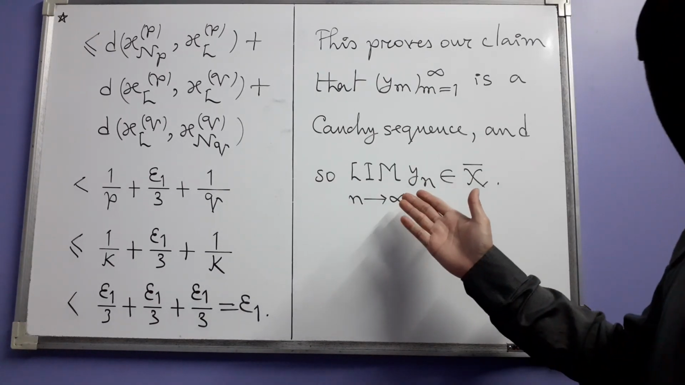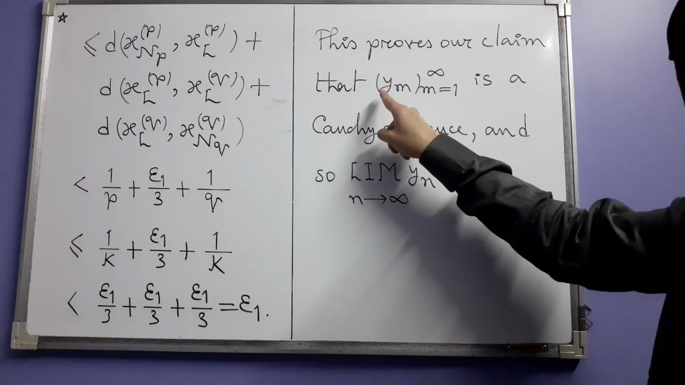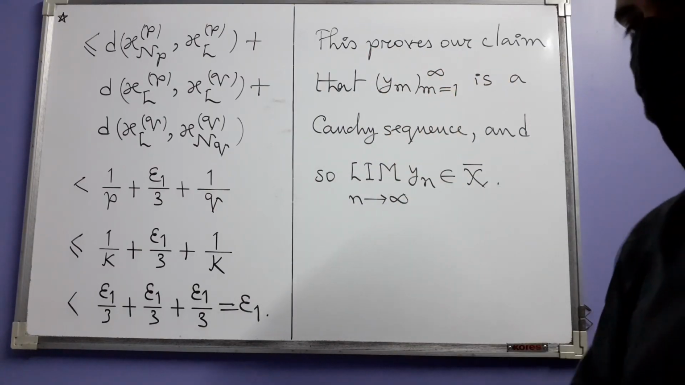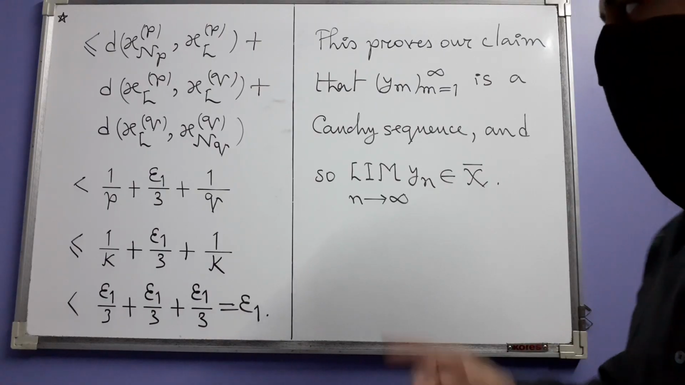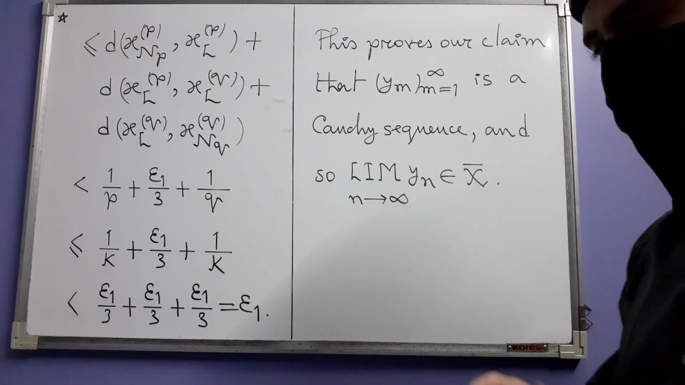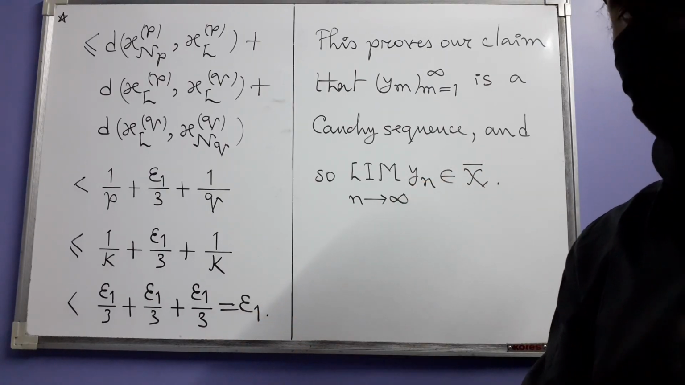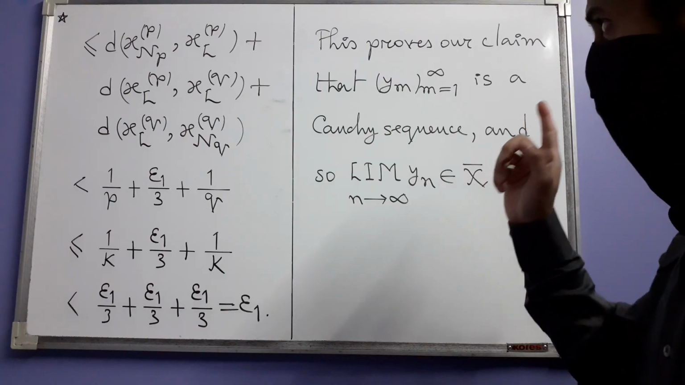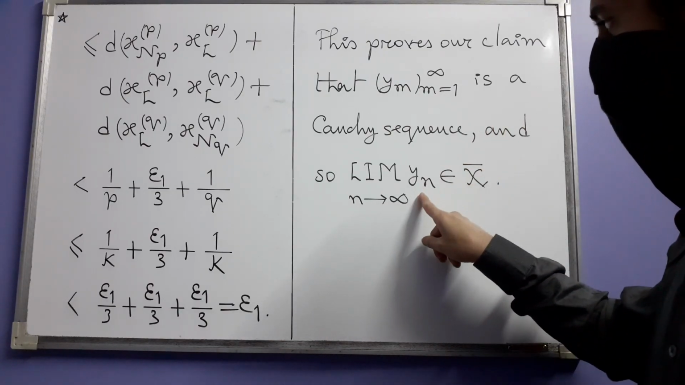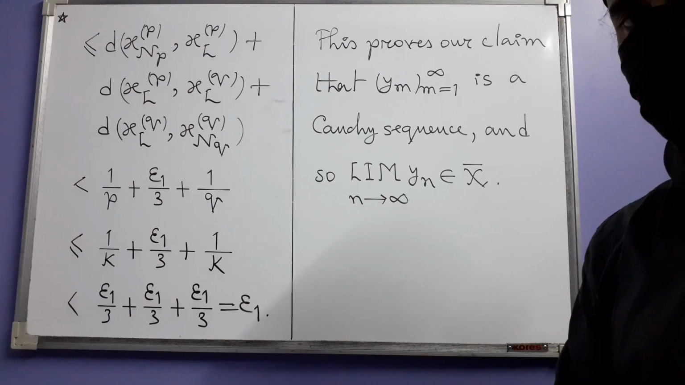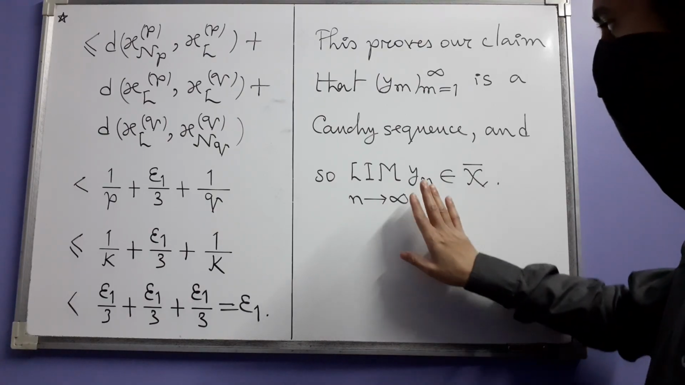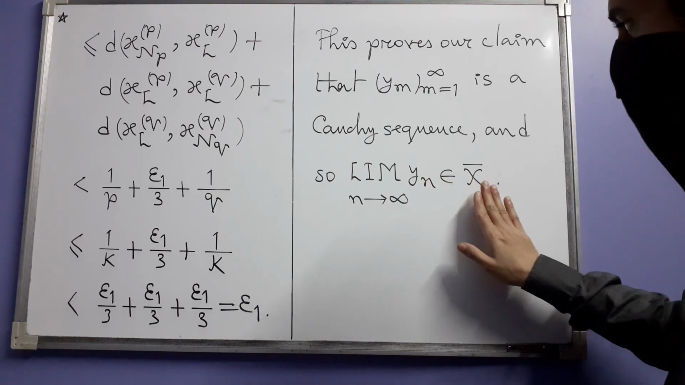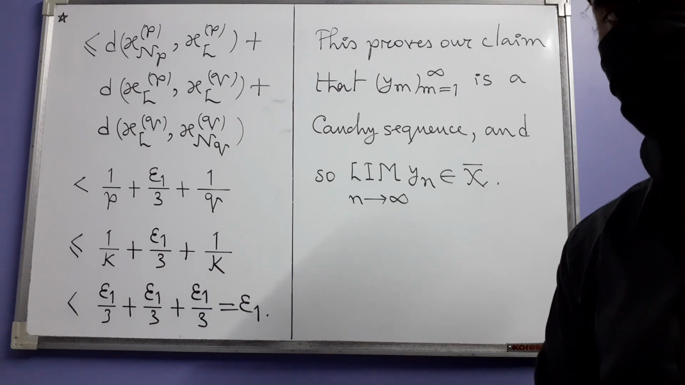So we write the conclusion like this. This proves our claim that Ym, where m goes from 1 to infinity, is a Cauchy sequence in the original metric space X. And because of this fact, the formal limit of yn, which makes sense, will be a legitimate point in our new metric space x bar.